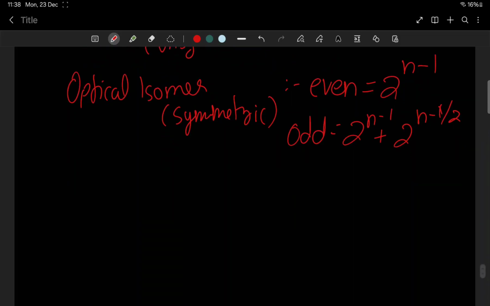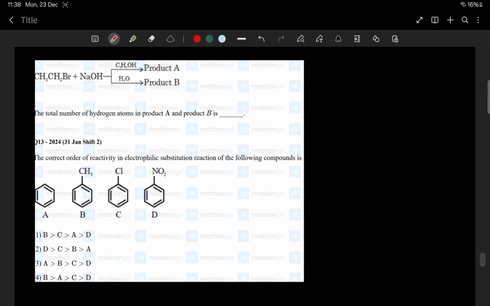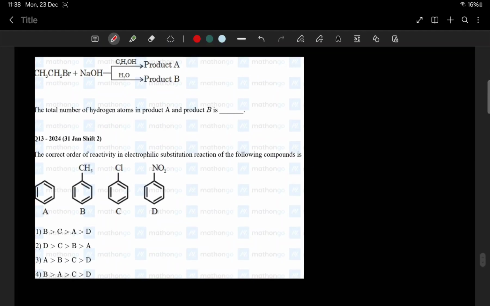We are only having 2 more questions in the session. Yes, we have the next question, the last set of questions here. The first one will be a numerical one. We are having two products: CH3CH2Br plus NaOH with C2H5OH, we will get one product A, and with water we get product B. The total number of hydrogen in product A and product B, you find out. So first, product A we will find out.